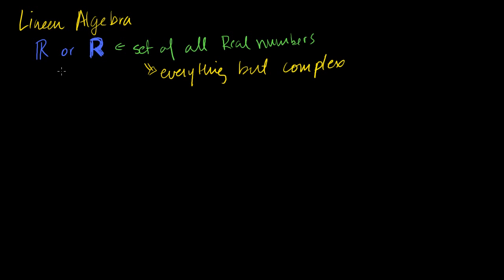So pi is a real number. E is a real number. Square root of 2 is a real number. 3 is a real number. Minus 3 is a real number. Minus pi is a real number. But 1 plus 2i, not a real number. Not in the set of reals. That's a complex number. So everything but complex. So pretty much all regular numbers that you ever dealt with before you learned what i was. That's the set of real numbers.